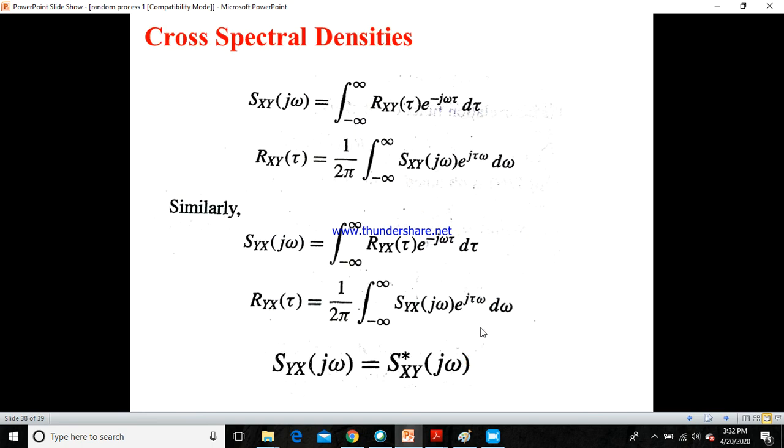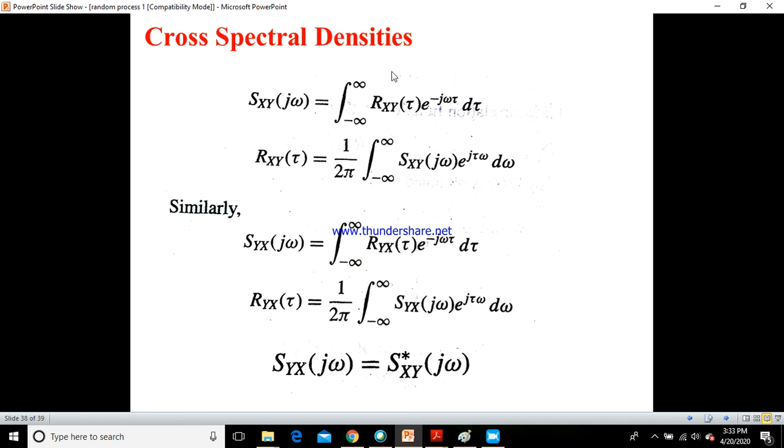The next thing is the cross spectral densities. What are cross spectral densities? Very simple. Sxy of j omega is the cross spectral density in terms of x and y. It is nothing but the Fourier transform of Rxy of tau, which is the cross correlation function. So you take the Fourier transform of that cross correlation function, and then you get the cross spectral density.